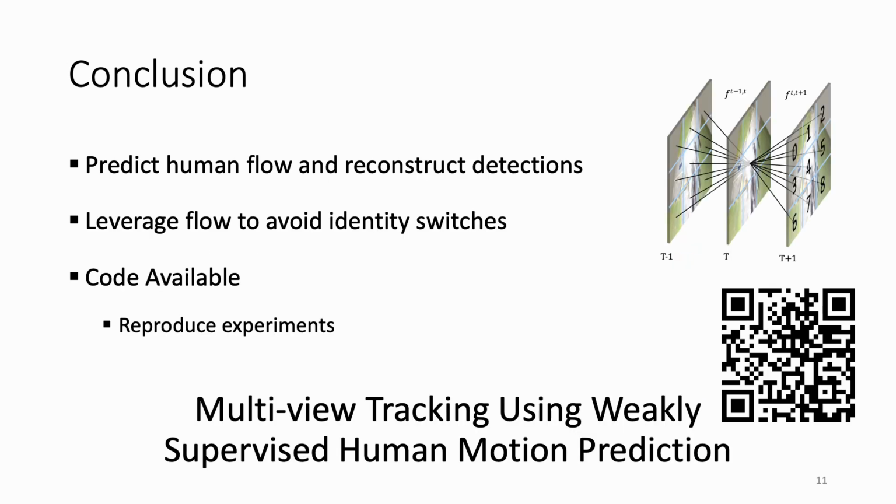To conclude, we propose to predict human flow in a weakly supervised manner and leverage it to improve tracking. Our code is publicly available. Check out our paper for more information and come talk to us at our poster session.